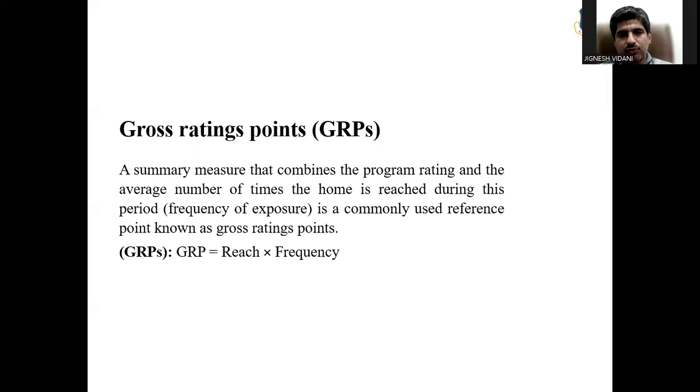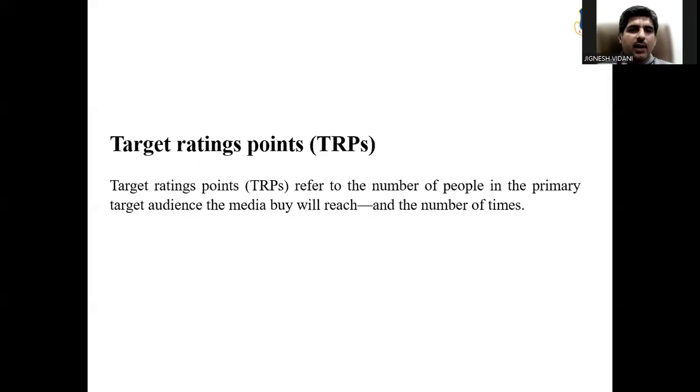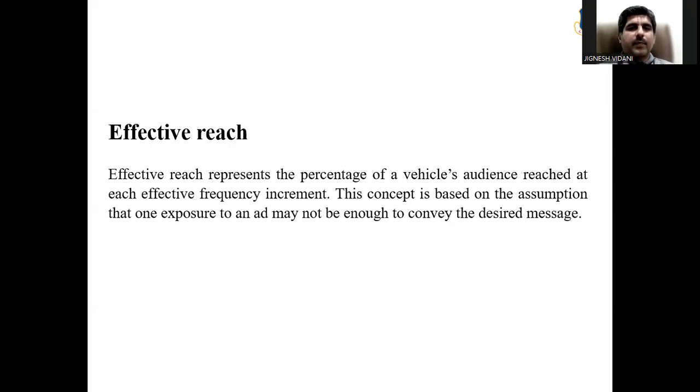Frequency of exposure is a commonly used reference point known as gross rating point. So GRP is equal to reach into frequency. Target rating point, TRP. The target rating point refers to the number of people in the primary target audience the media buy will reach and the number of times.